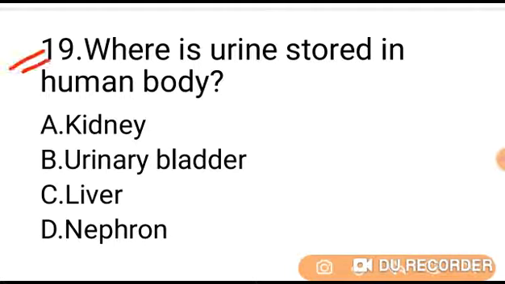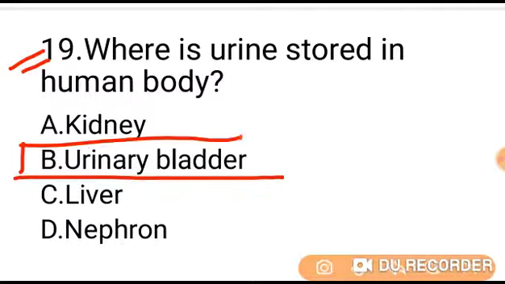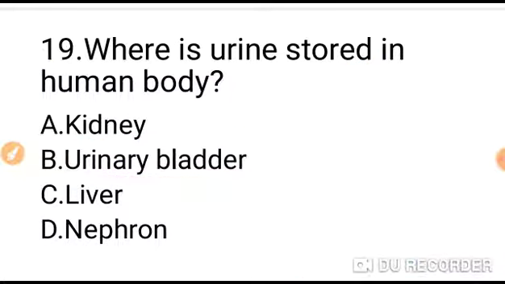Question number 19. Where is urine stored in the human body? Option A kidney, B urinary bladder, C liver, D nephron. The urinary bladder is a hollow muscular organ in humans and some other animals that collects and stores urine from the kidneys before disposal by urination. So urinary bladder is the correct answer. Option B is the correct answer. Go to next question.